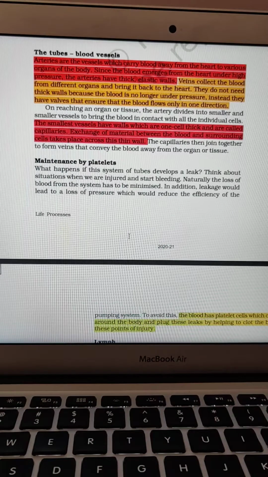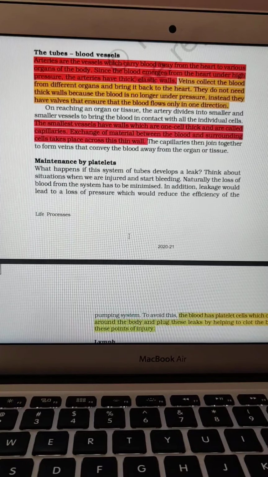So students, coming next to the blood vessels, as we know there are two types of blood vessels in our body, that are arteries and the veins.